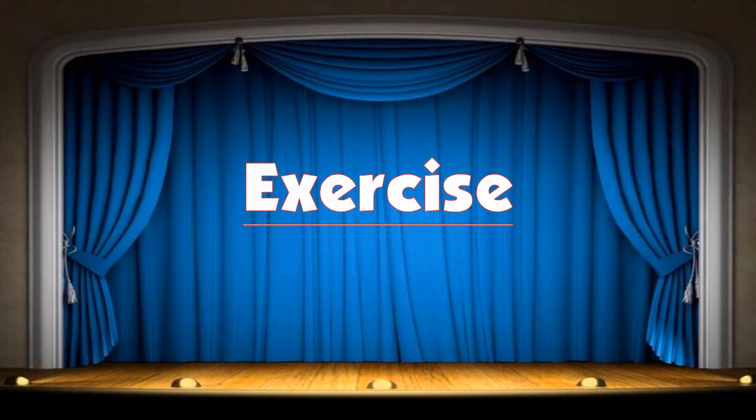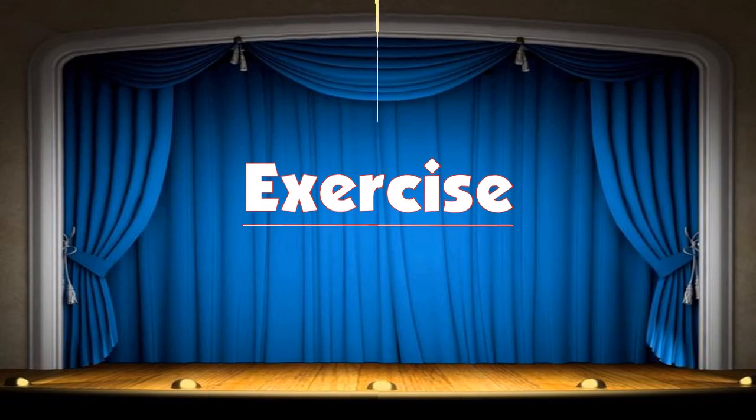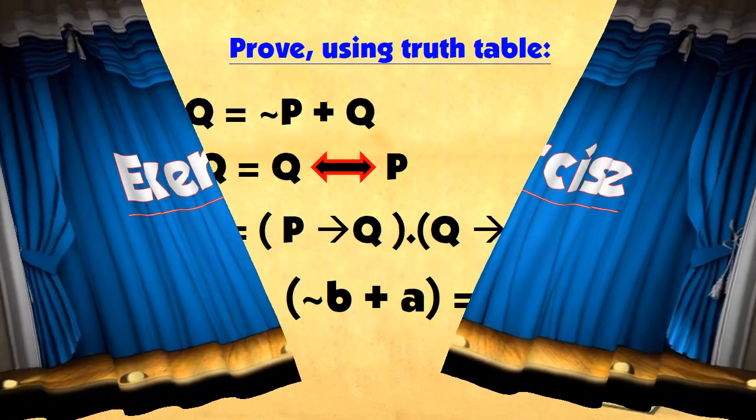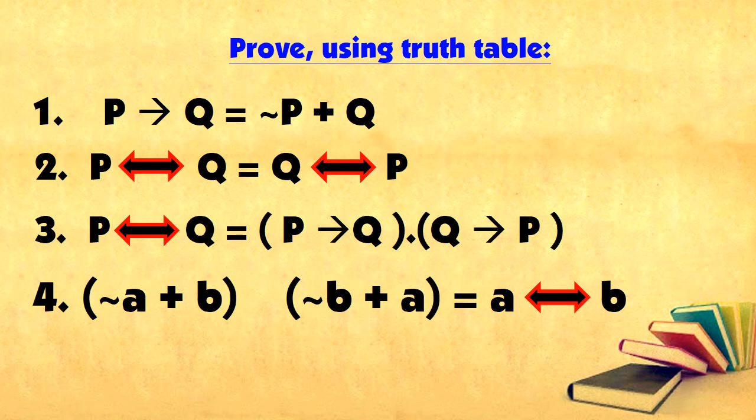Let us see how much you have understood. Use truth table in order to prove the following equalities. First revise the lesson and then try these out.